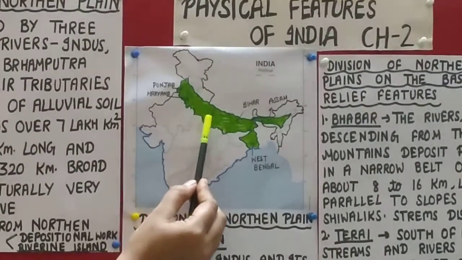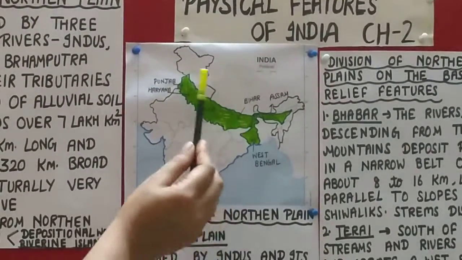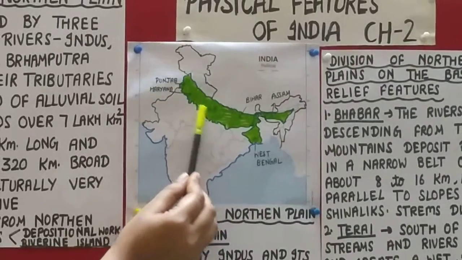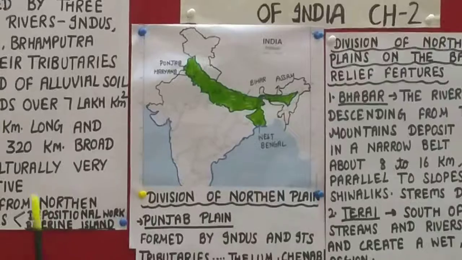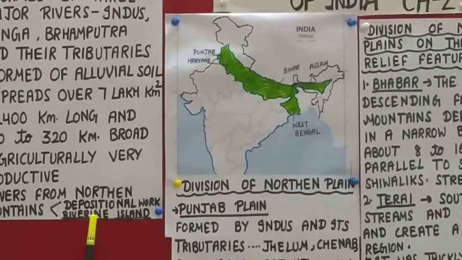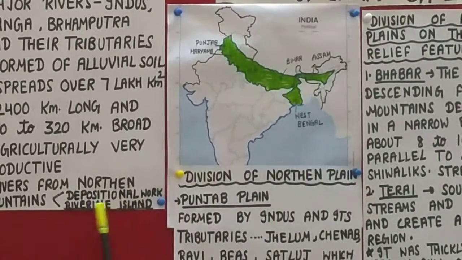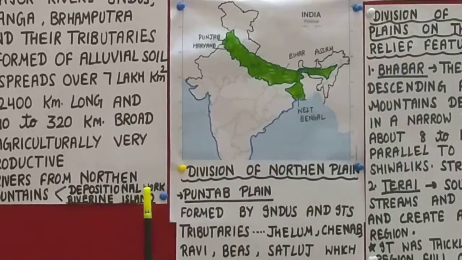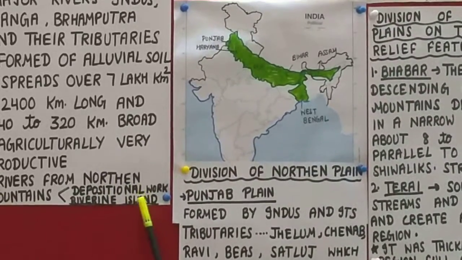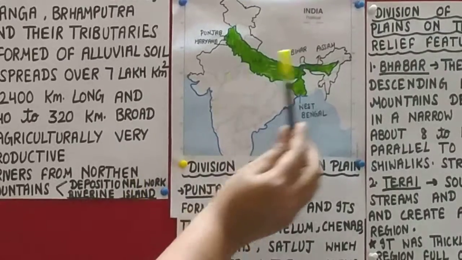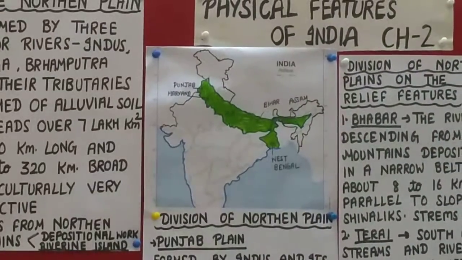Ganga also flows from UP. So all these do depositional work in the northern plain. And sometimes when the velocity is low, these form riverine islands also. And do you know the largest riverine island of the world? It is in Assam, and its name is Majuli.